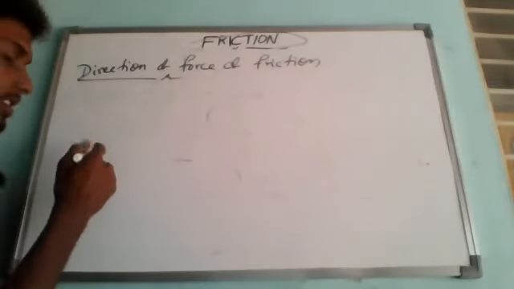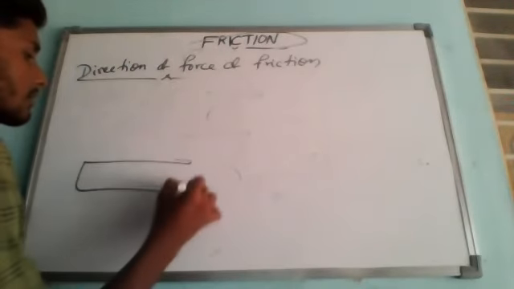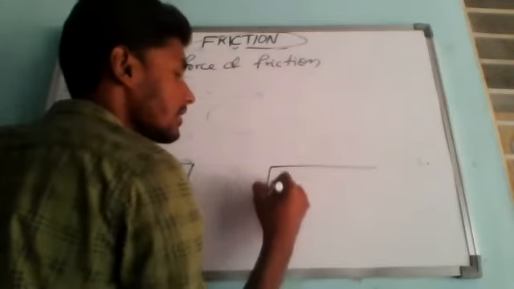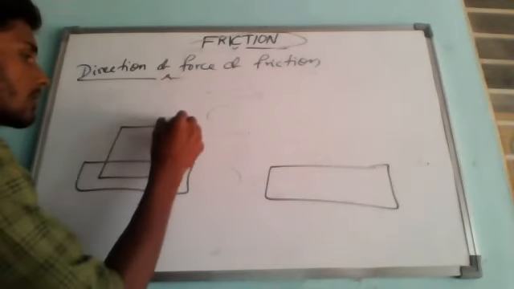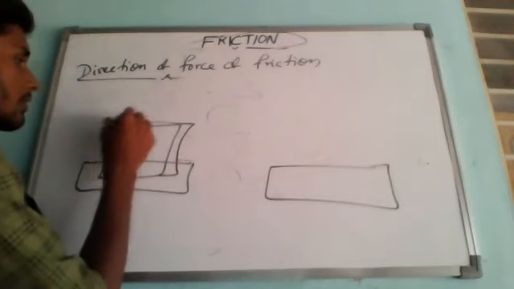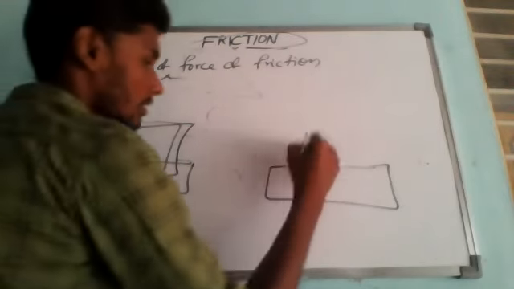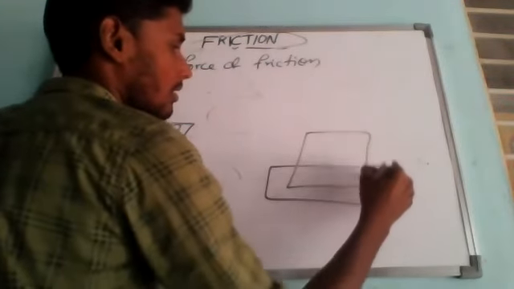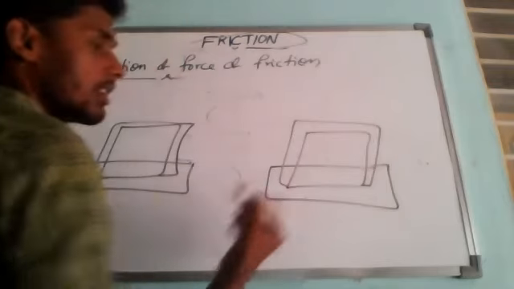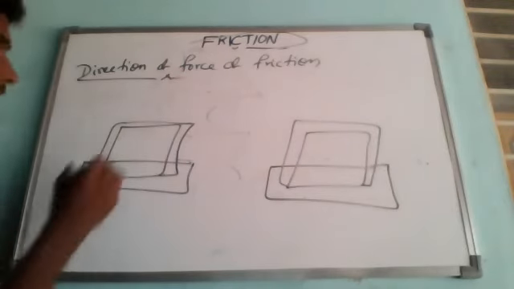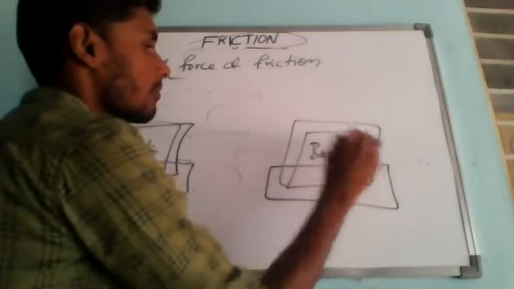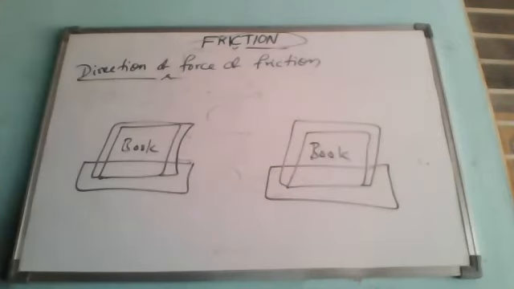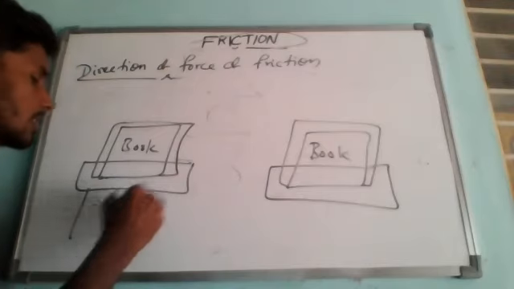So I am taking two surfaces now. This is one surface and this is another surface. I have kept a big book here, you just imagine. This is the book which I have kept. Here, I have kept the same equal size of books. Now what is going to happen? Place a book on the table. I have kept the book on the table.